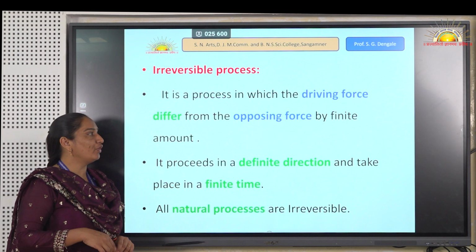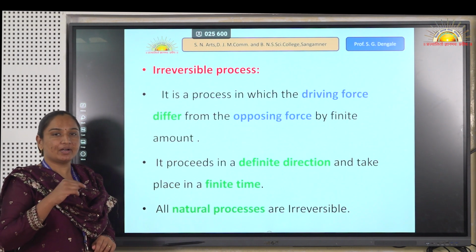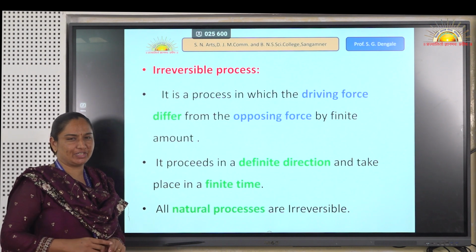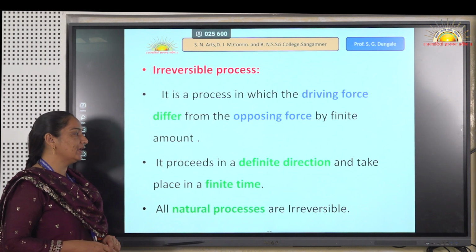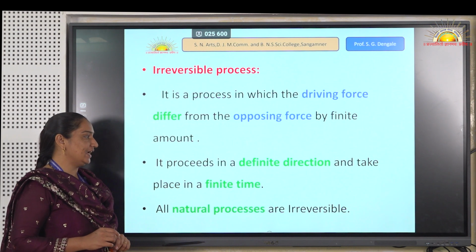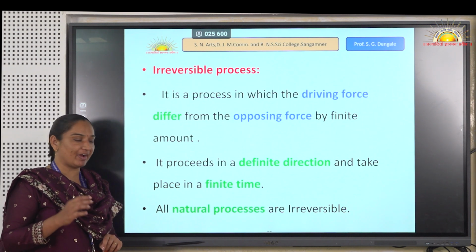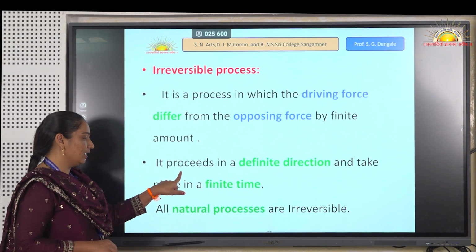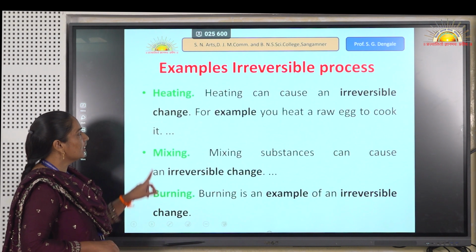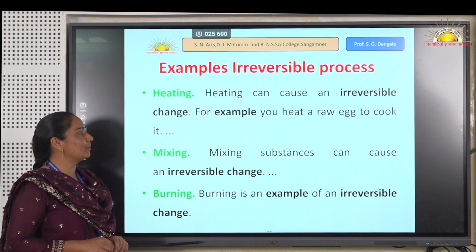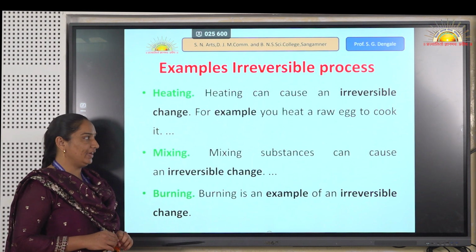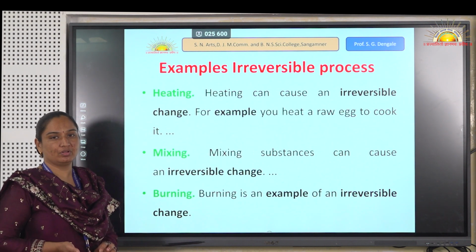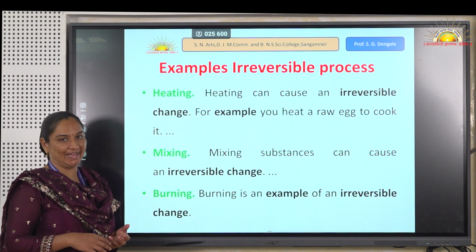Then the other process is the irreversible process. For the irreversible process, the driving force is greater than the opposing force, which means it is a one-direction process. Such a process has a definite direction and requires a finite time for completion, so all natural processes are irreversible processes. Some examples of irreversible processes are heating: if we heat a raw egg and it is cooked, it is not converted again into the original egg.